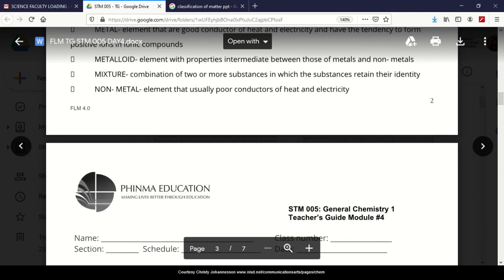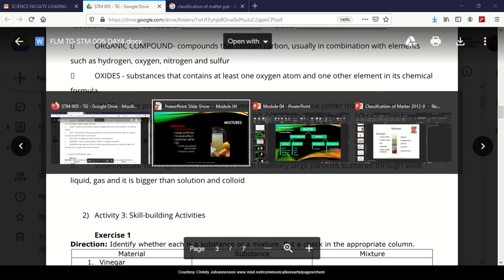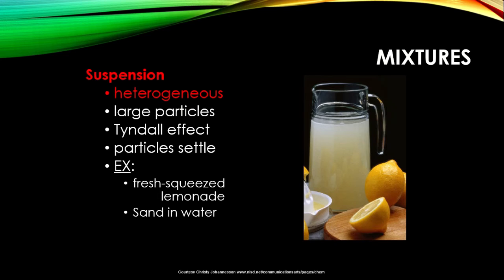First one is called your suspension. A suspension is a classification of heterogeneous mixtures in which large particles are relatively scattered through solid, liquid, or gas, and it is bigger than solution and colloid. Since a particle of the suspension is bigger, gravity could have an effect on it.